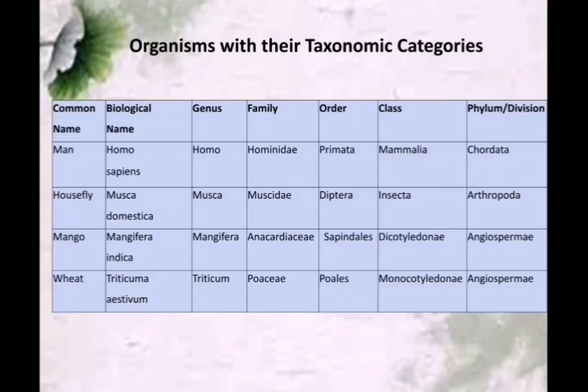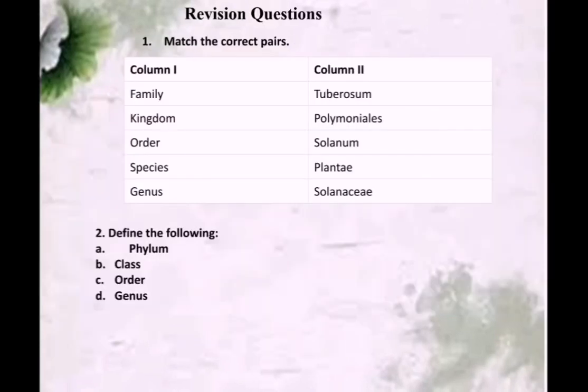Wheat, Triticum aestivum. Triticum is the genus name and aestivum is the species name. And Poaceae is the family name, Poales is the order, and class Monocotyledonae, and division Angiospermae. I hope you are clear about the taxonomic categories.